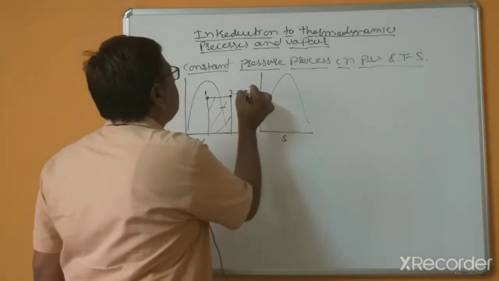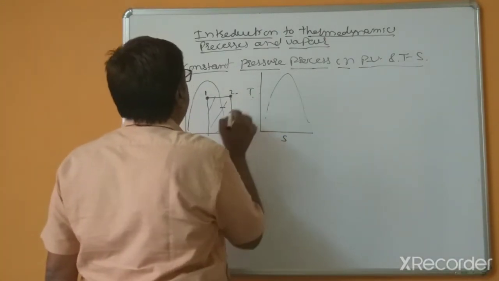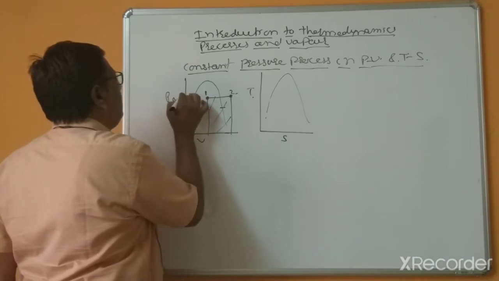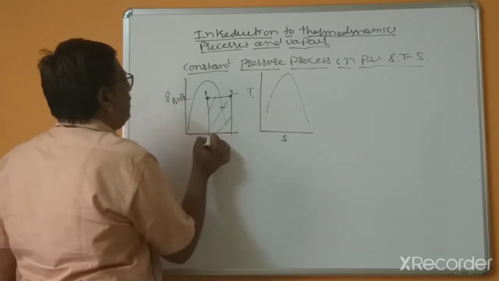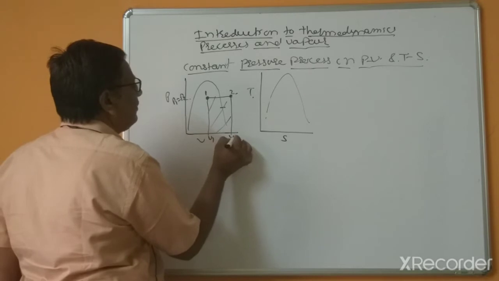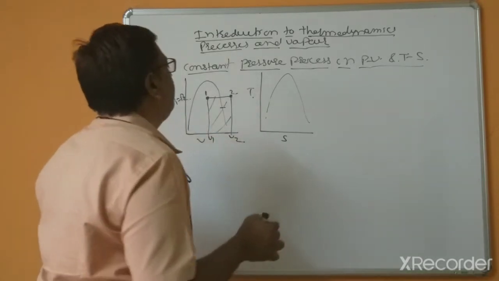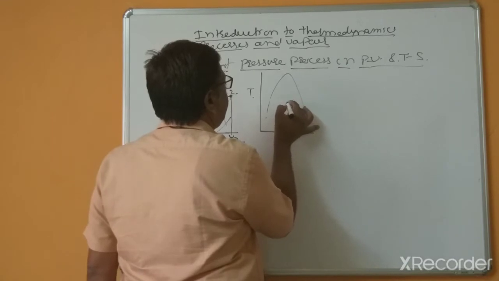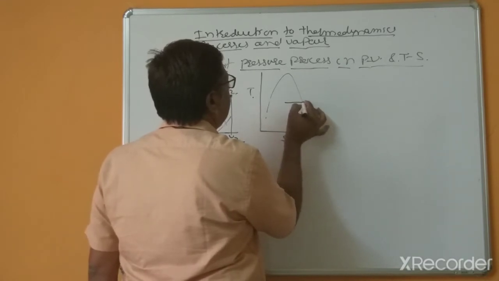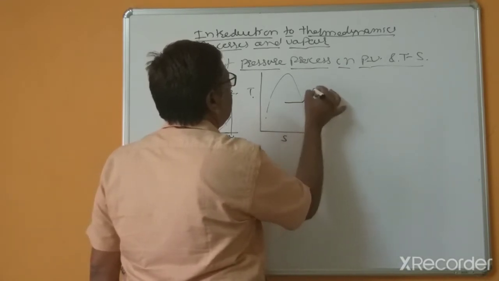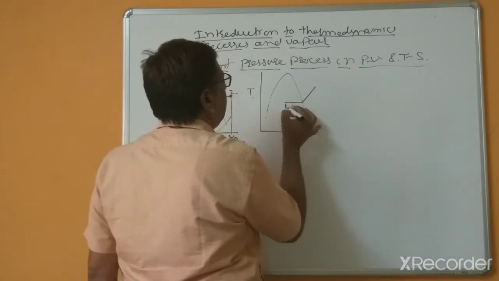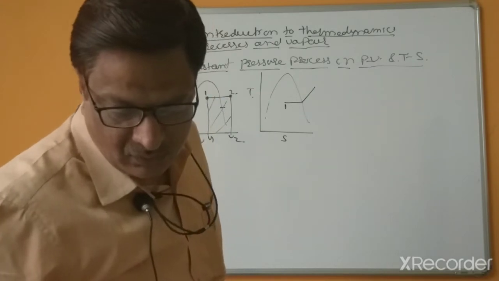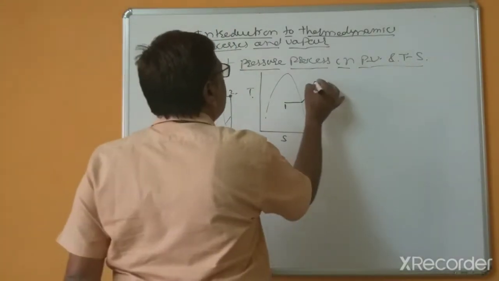Similarly on temperature versus entropy, this is constant pressure, meaning P1 equal to P2, and this is V1 and this is V2. On temperature, constant pressure is for wet steam, and after that this will be 1 and this is 2.